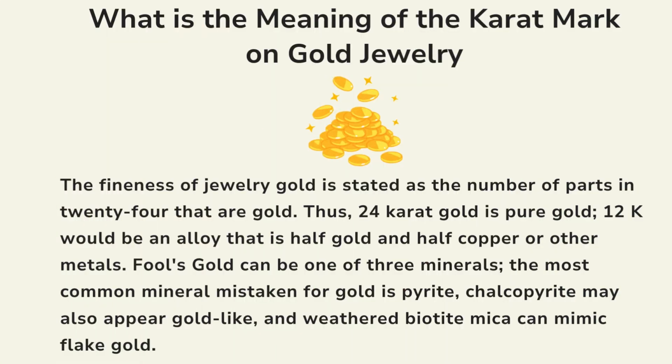What is the meaning of the carat mark on gold jewelry? The fineness of jewelry gold is stated as the number of parts in 24 that are gold. Thus, 24 karat gold is pure gold, 12K would be an alloy that is half gold and half copper or other metals.